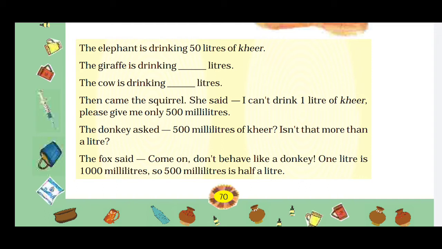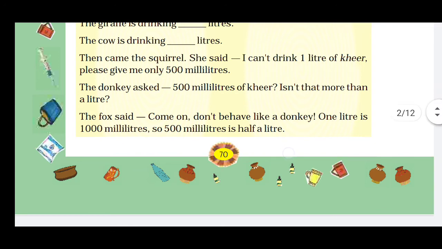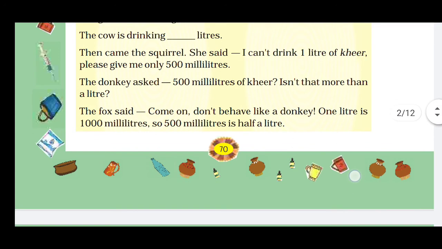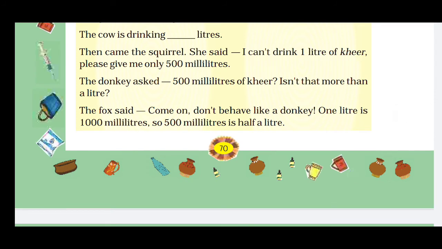The donkey asked, 500 milliliters of kheer, isn't that more than a liter? We know that no, it is not more than a liter, it is half a liter. The fox said, come on, don't be like a donkey. 1 liter is 1000 milliliters, so 500 milliliters is half a liter. As we have discussed.